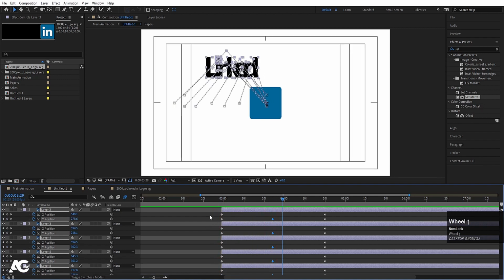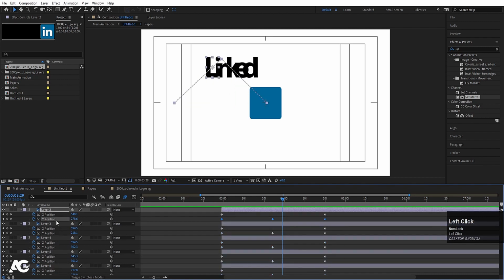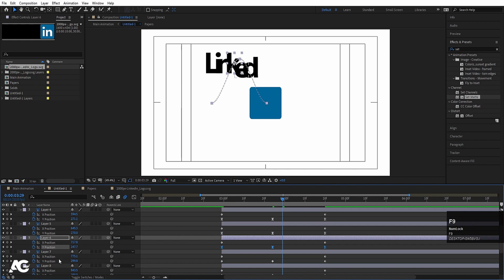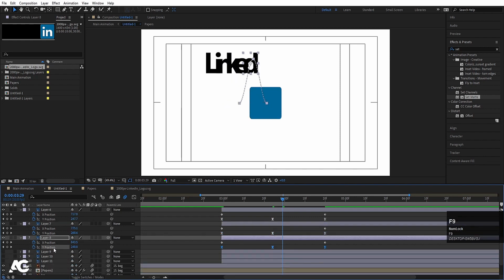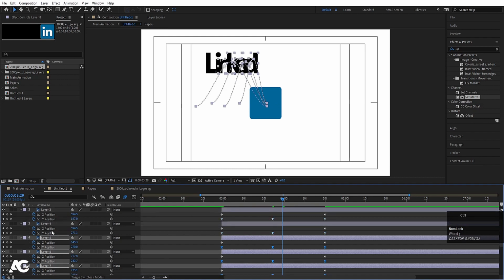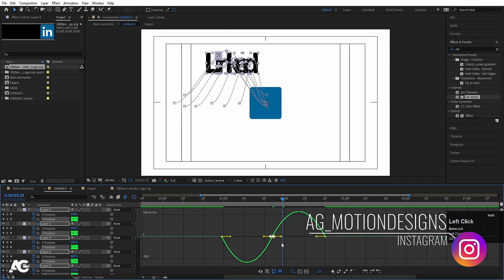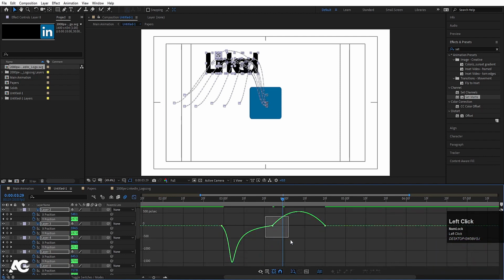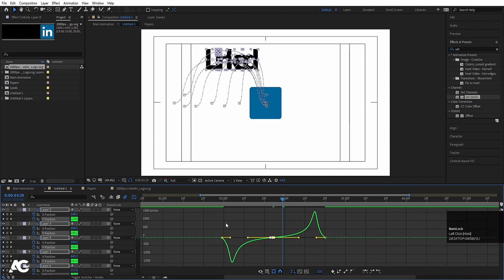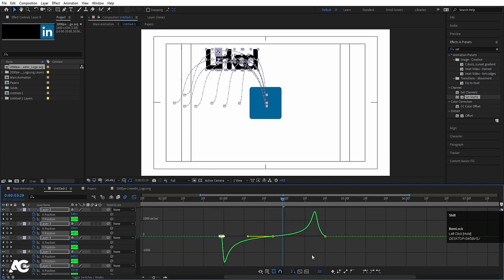Now what we will do, we will select all the keyframes but only Y position. So select Y position keyframes and hit F9. Now select only Y position keyframes by holding Ctrl. I am going to click on this text called Y position, so it will automatically select the Y position keyframes. Now we have to adjust the graph editor of it, so go to the graph editor, select this graph, by holding shift move this handle over here, select this by holding shift, move this handle over here, select this by holding shift, move this handle over here.